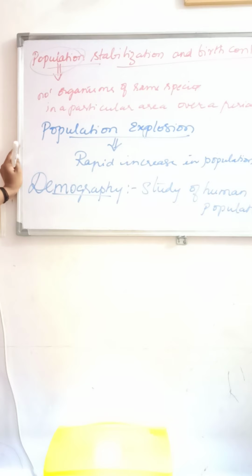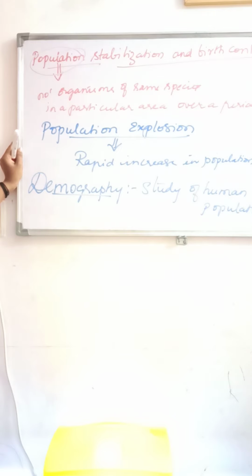Because of this population explosion, our natural resources have been depleted. When we construct more buildings, we are destroying our natural resources, and we are increasing the pollution as well as the population. So it is a bounden duty to check the increase of the population.